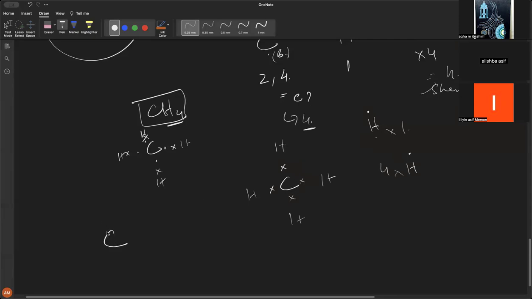Now what students do is they draw like this, and then they are stuck. They cannot see if there is any unpaired electron over there. And this becomes difficult for them to solve the question. So always draw it like this. 4 electrons, 1, 2, 3, and 4. And then the hydrogen is going to bring its electron to share here. This is the dot and cross that you're going to get.